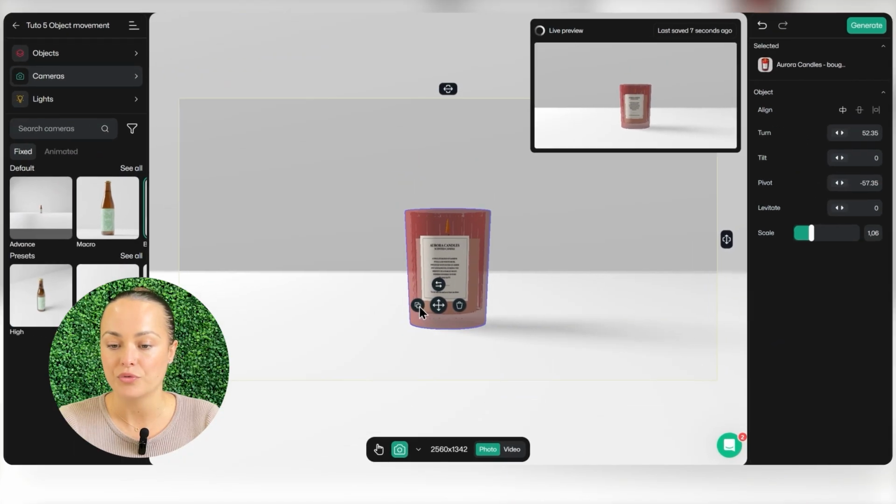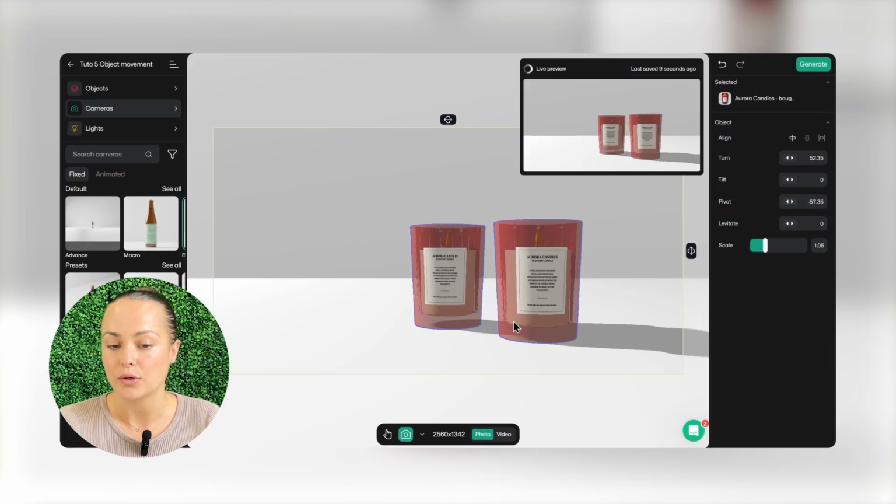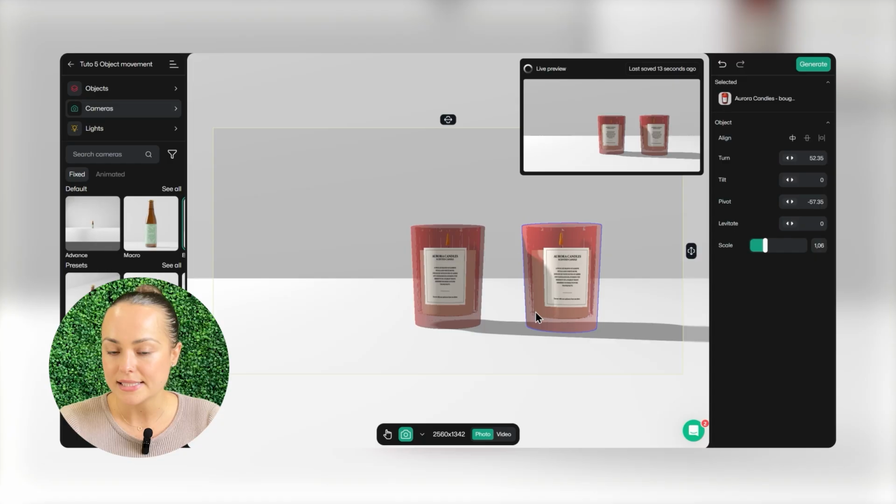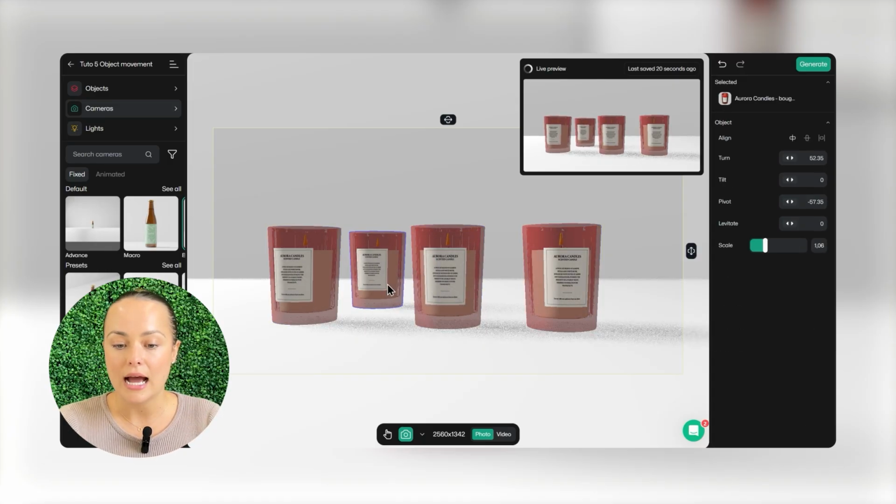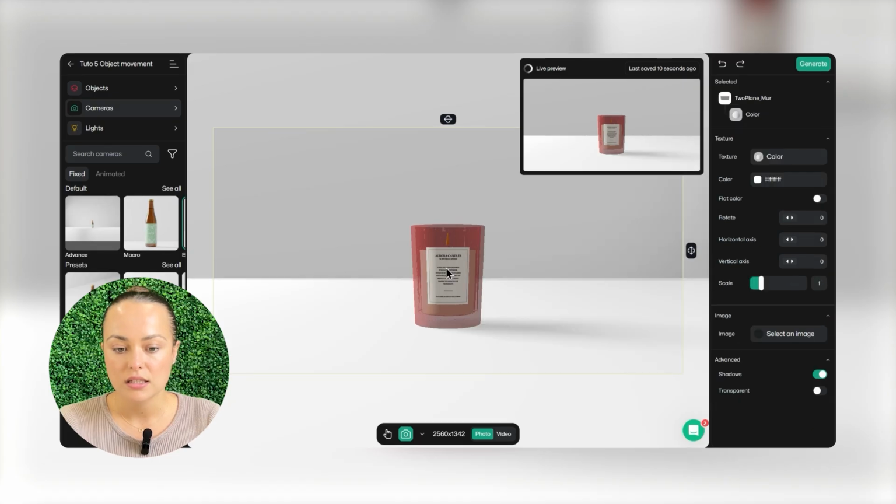There's also a little trick. If I hold down this button while moving my mouse, I can place the duplicate wherever I want. And I can do this as many times as I want. Now I'll delete them. Done. Now let's move to more advanced object controls.